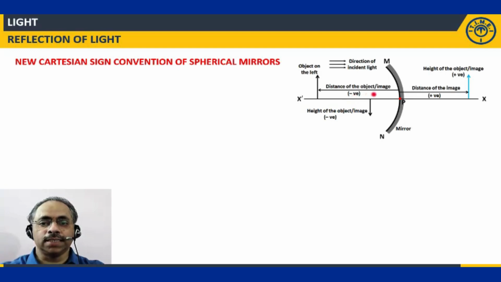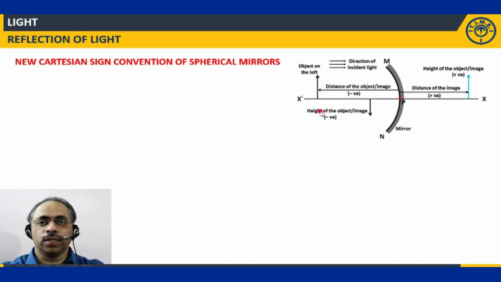So this is in the direction opposite to the direction of the incident light. So we'll consider it to be negative. Why? Because the pole I am considering at the origin. So everything to the right of the origin will be considered as positive. Left of the origin is negative.